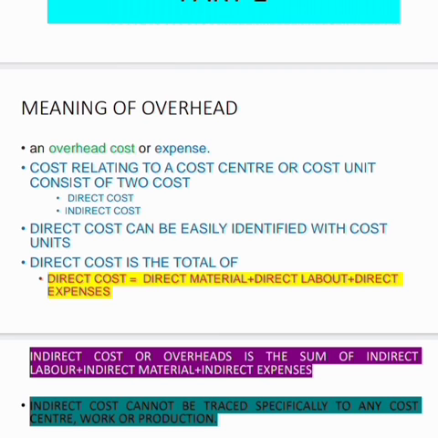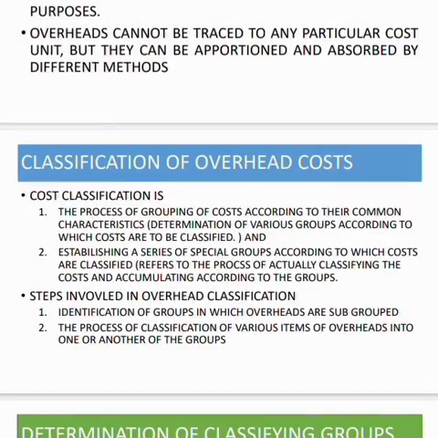Now, what is the importance of having the overhead cost? These are expenses that represent a significant portion. They take a significant portion of the total cost, and they are very important. Only some of the expenditure will be directly contributing to the sales and other cost centers or cost units, but these are the expenses that will occupy a very major proportion of the expenses. So it cannot be left without allocating.